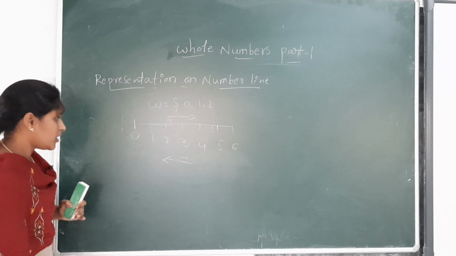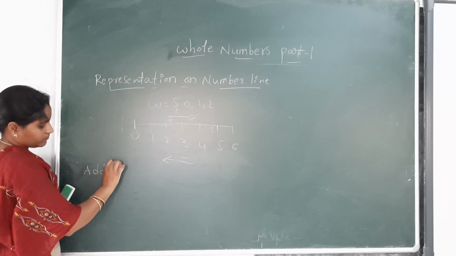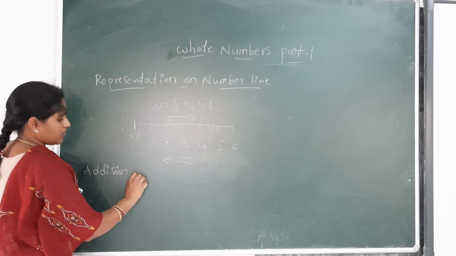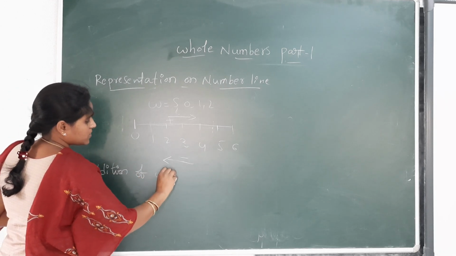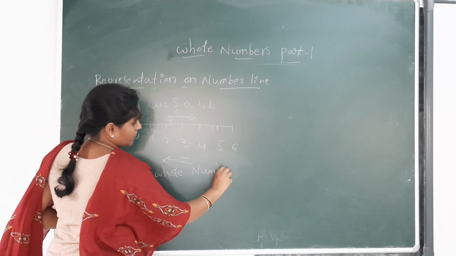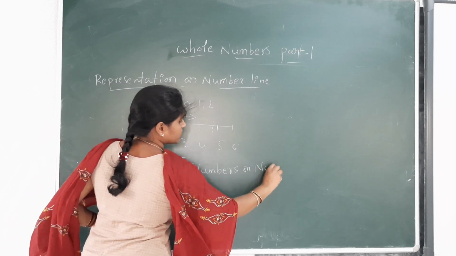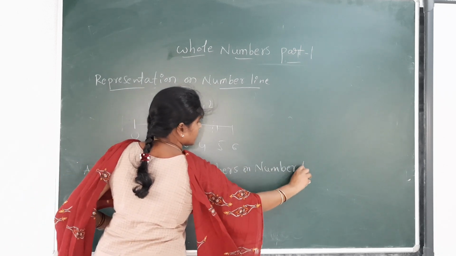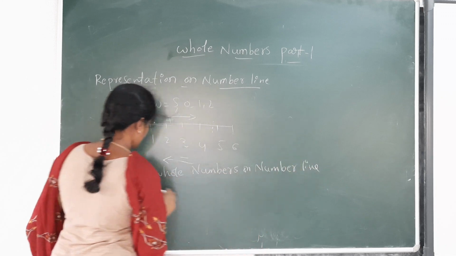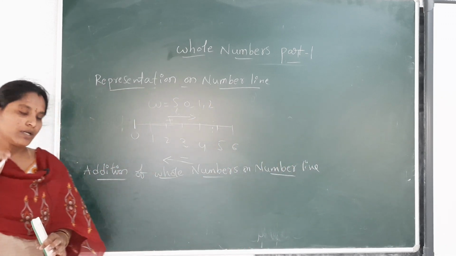Next, going to learn about addition of whole numbers on the number line.